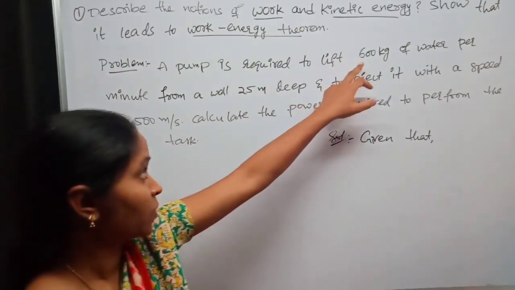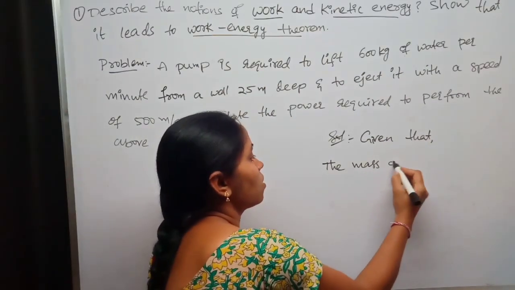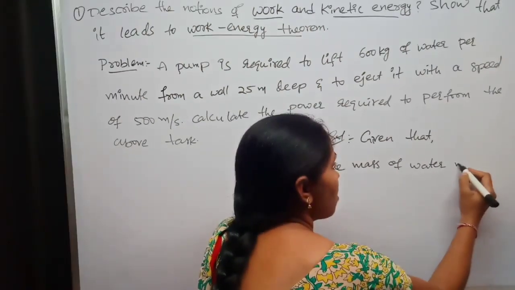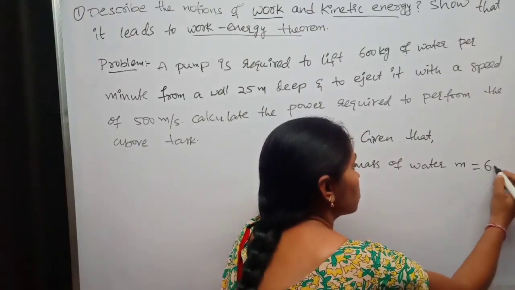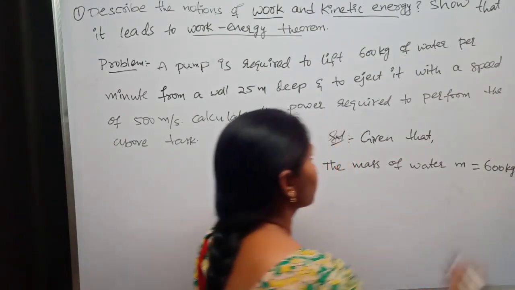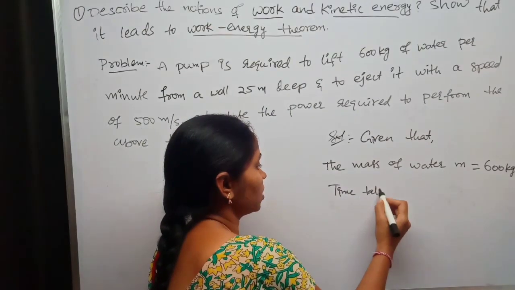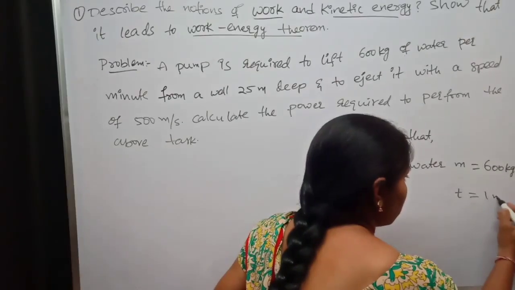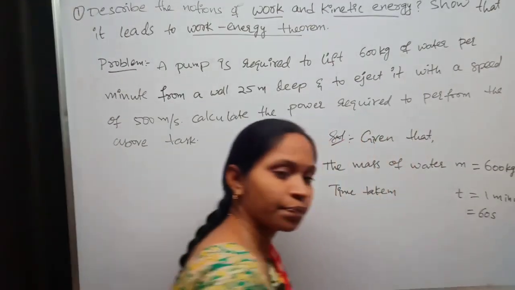Given that the mass of water m is equal to 600 kg, and time taken t is equal to 1 minute. 1 minute is nothing but 60 seconds.